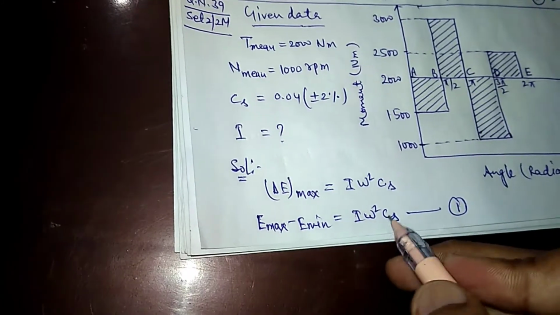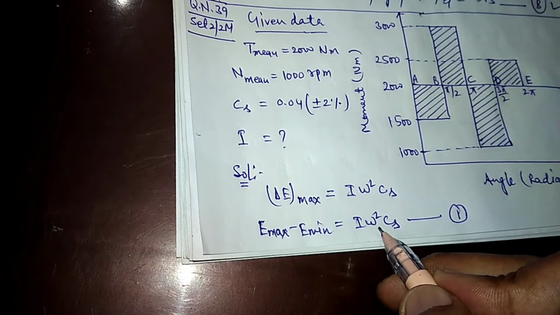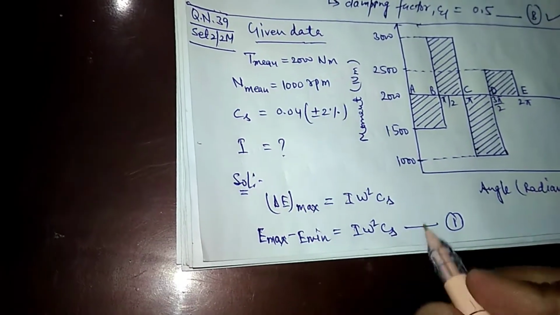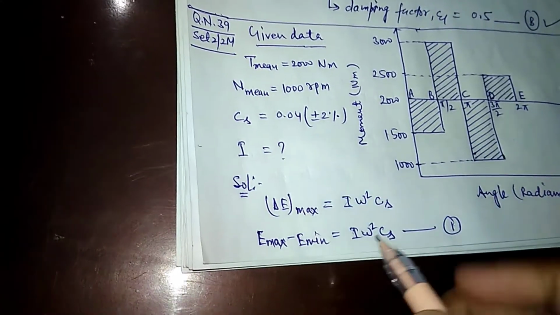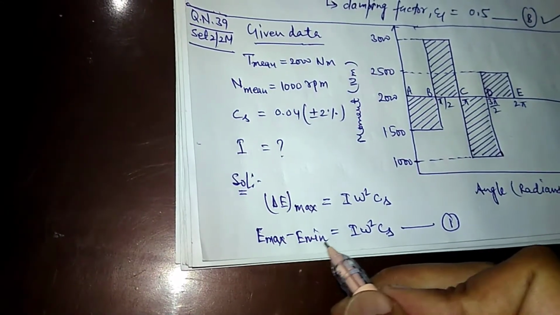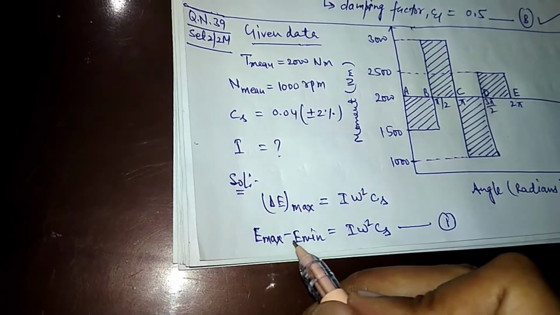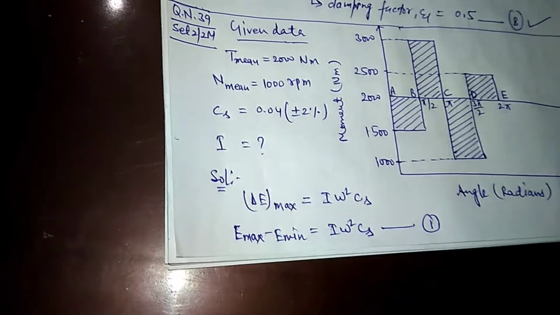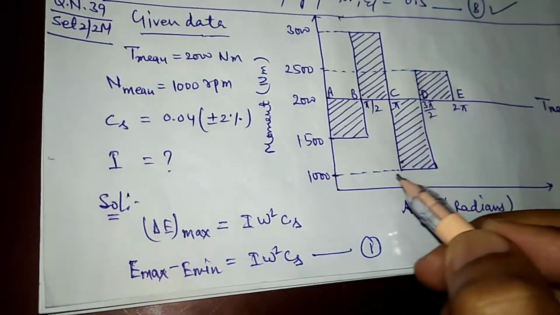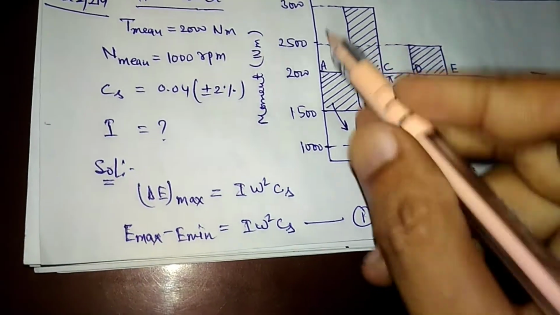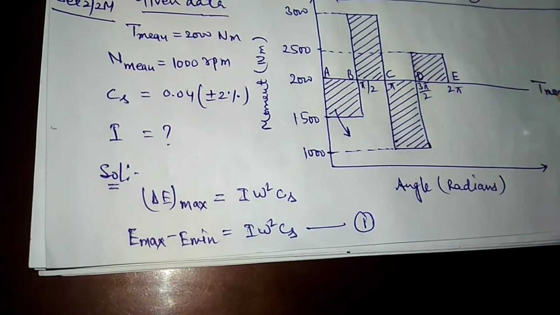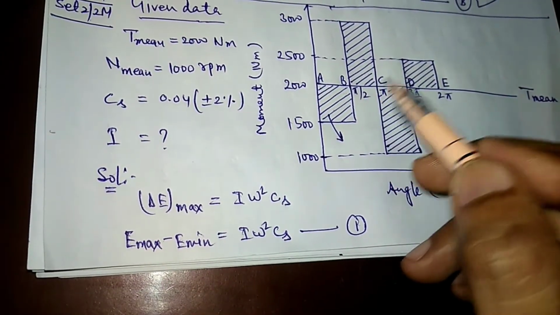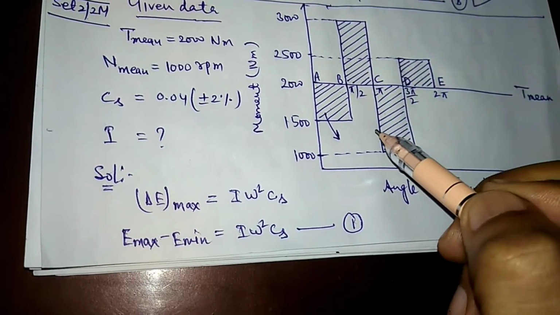So we have omega because the engine speed is given to us, and Cs is already given to us, but we don't have E maximum and E minimum, so we need to calculate E maximum minus E minimum. If we look at this diagram, this is the turning moment diagram and this is the T mean line, the mean turning moment line, and the energy fluctuation is the area under this curve.